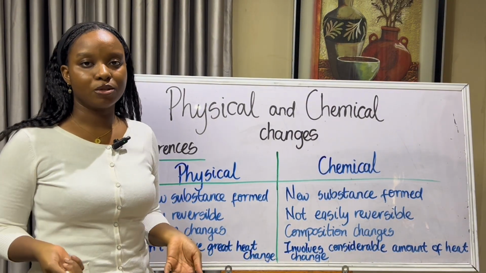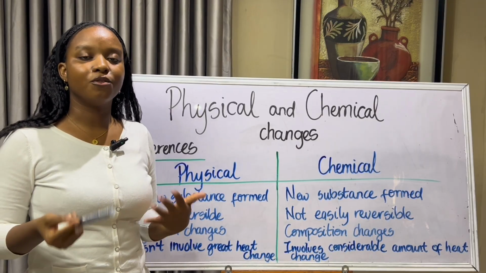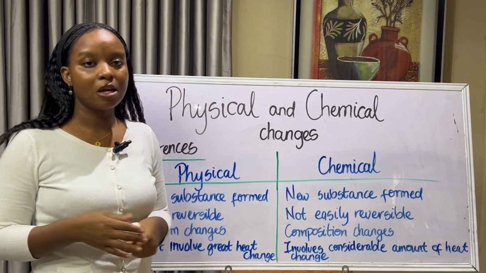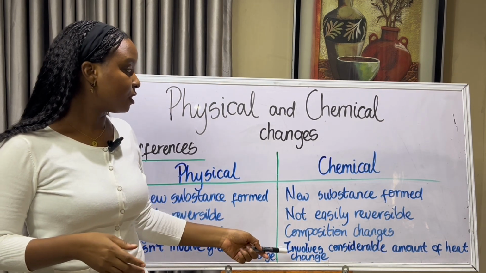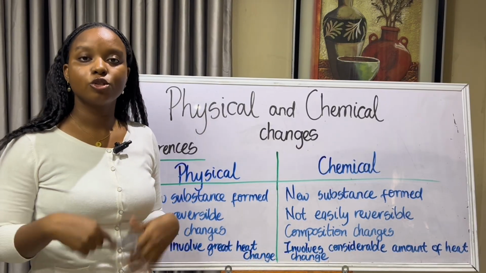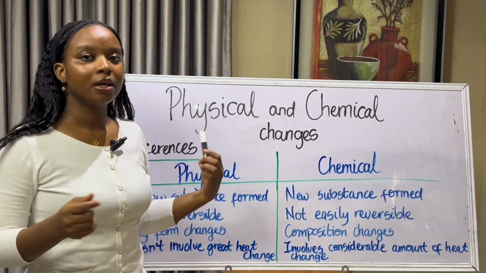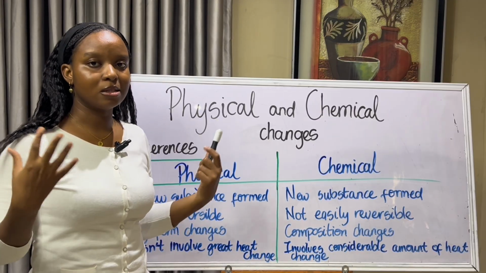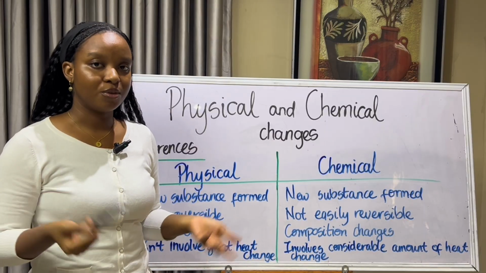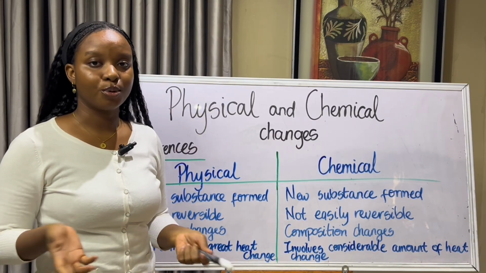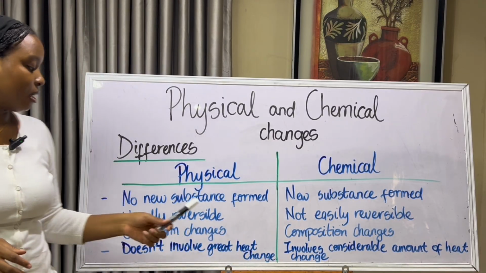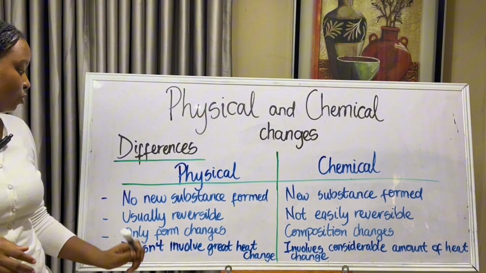So when ice melts, for example, the heat that is involved in the whole process is not so significant, unlike when there is a chemical change. So it involves a considerable amount of heat change. So when you are cooking, for example, there's a great amount of heat that is involved in it. When you're burning paper, there's a great amount of heat that is involved in that whole process. So that is why it involves a considerable amount of heat change as opposed to a physical change which doesn't involve great heat change.